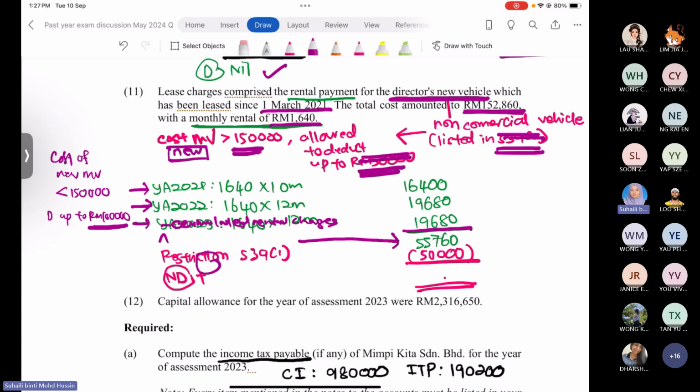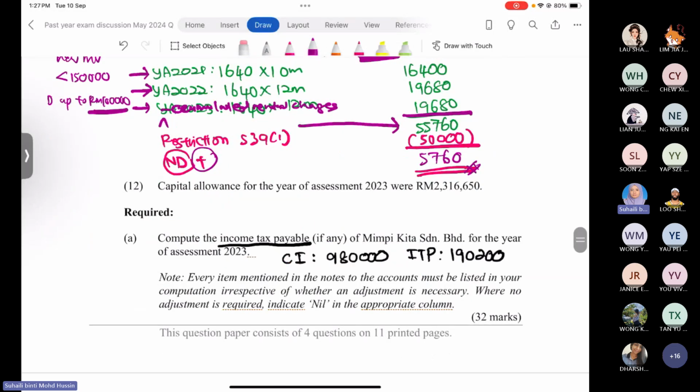Okay, so non-deductible item. Yeah, 5,760 will be added back to the amount. Okay, so after you make all the adjustments, don't forget to record the capital allowance after you get the adjusted business income amount. Minus the capital allowance, you already get 0.5 mark. If you forget to deduct the capital allowance, you lose 0.5 mark.